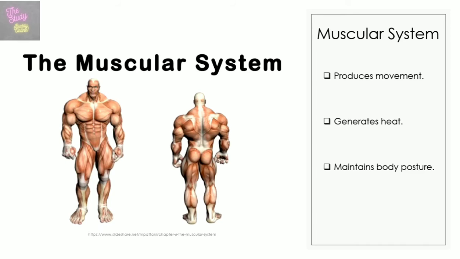The functions of the muscular system include the production of movements. As I mentioned earlier, it works together with the skeletal system to allow the body to move voluntarily. Aside from moving body parts such as the arms and legs, we have smooth muscles in the internal organs that allow for movement. For example, in the intestines, the movement produced by such smooth muscles aids in the digestion of food. However, this type of movement cannot be controlled voluntarily. The muscular system also helps to generate heat when the muscles contract, and in addition, we are able to maintain our body posture with the help of the muscles.